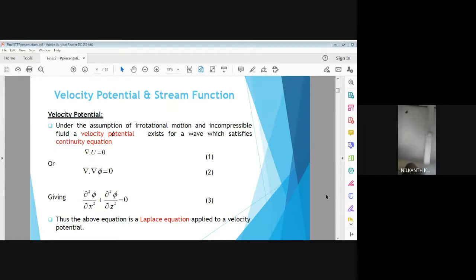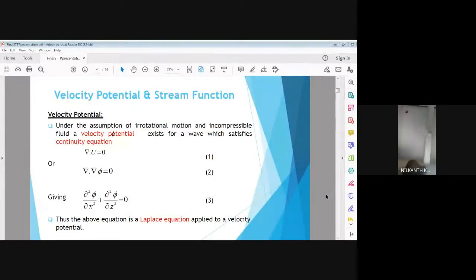So the most important fluid parameter in wave mechanics is velocity potential. As I said, the velocity potential can be expressed in the Laplace equation form. Refer to equation number 1. So equation number 1, that is gradient of velocity is equal to 0. This equation is nothing but a continuity equation. So this equation is a continuity equation,